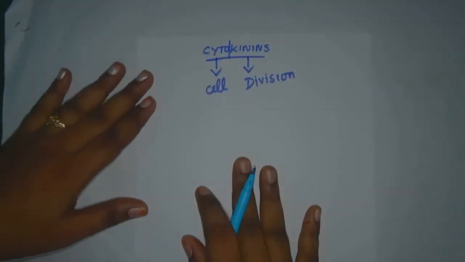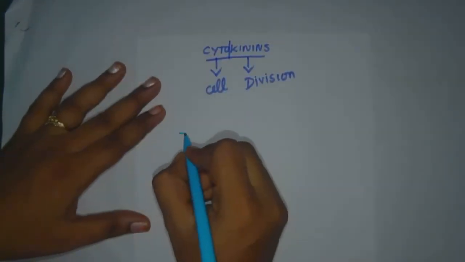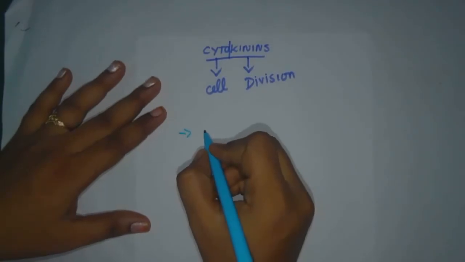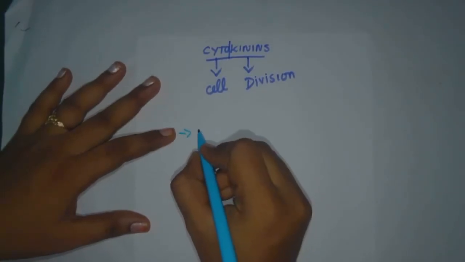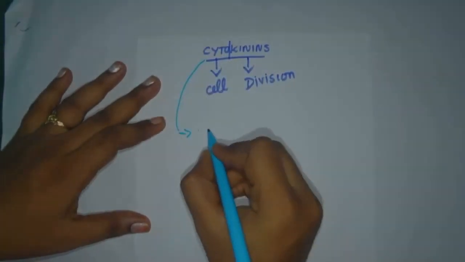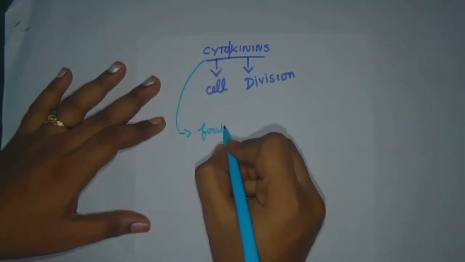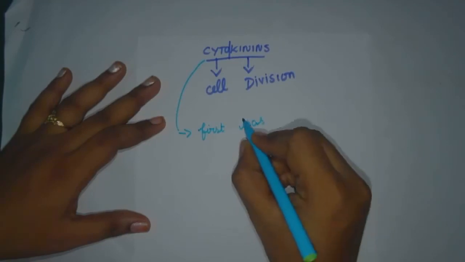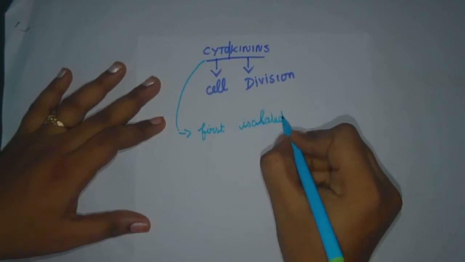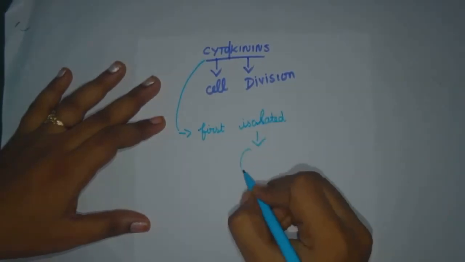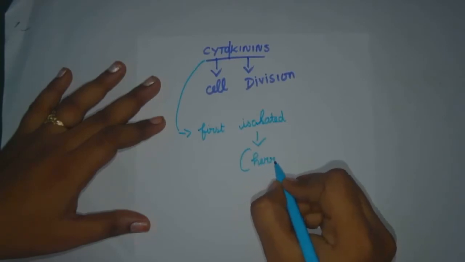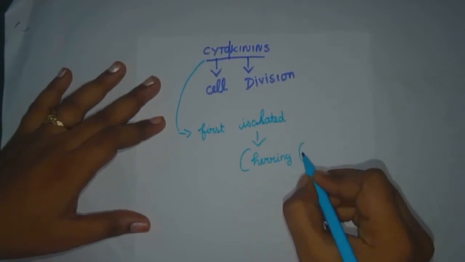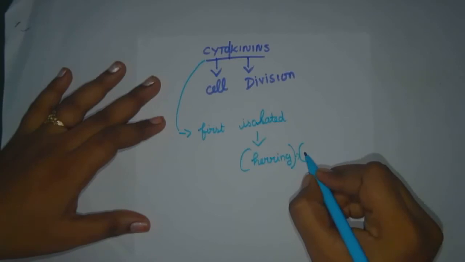Cytokinin was first isolated from the herring fish sperm. Okay, the cytokinin first isolated. They isolated it from the sperm of a fish called herring fish.